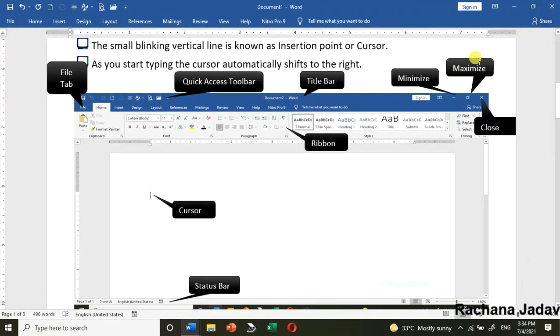Even you can click on close to close the whole program. If you want to close the whole program, close the file, yes, you have to go for the close.